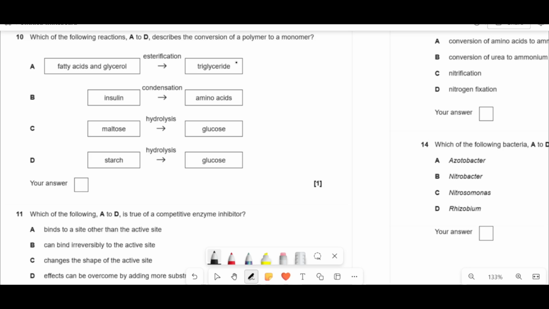Which of the following reactions A to D describes the conversion of a polymer to a monomer? So immediately I can already see esterification is combining these, condensations are combining those, so that's out. Now we need to look at these other ones. We're looking for a polymer to a monomer. So polymer is 3 or more monomers joined together. Maltose is only 2, so that's out, so it's got to be D.